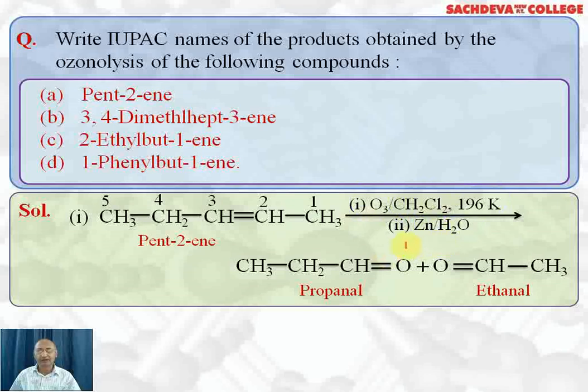The products formed will be aldehydes and ketones. This particular group will change to aldehyde, so we get propanal. This particular group will get converted to aldehyde, we get ethanal. So here, pent-2-ene on ozonolysis followed by reduction gives you propanal and ethanal. And whenever you get propanal and ethanal as the product, it means double bond is after second carbon in alkene and total carbon atoms are 5.